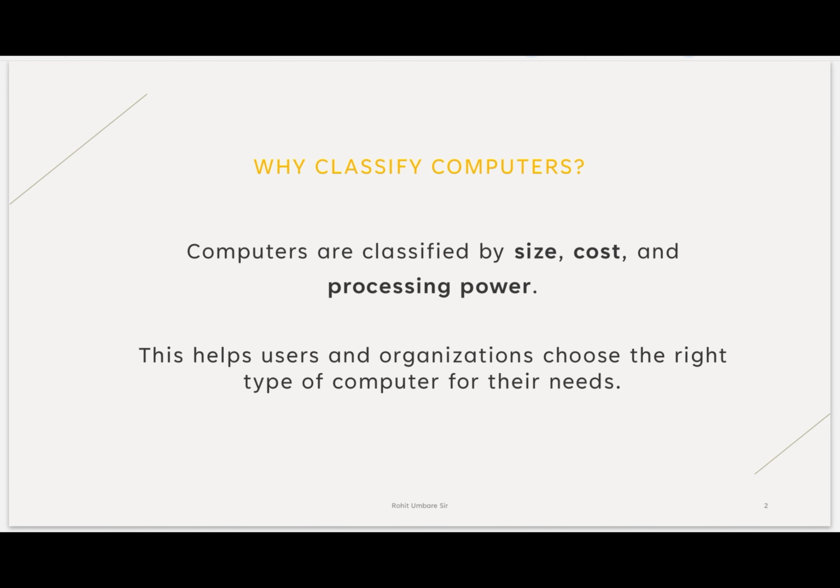This helps the user choose the right type of computer for their need. If I need a small computer for daily use, I will buy a low-level one, meaning minimum RAM, minimum space. But if I am a gamer, I will take a computer with more data capacity, because games are heavy, correct?